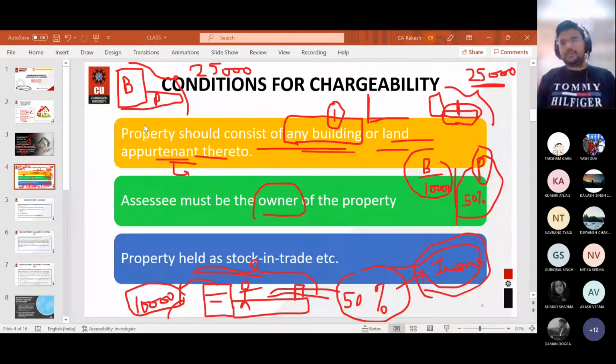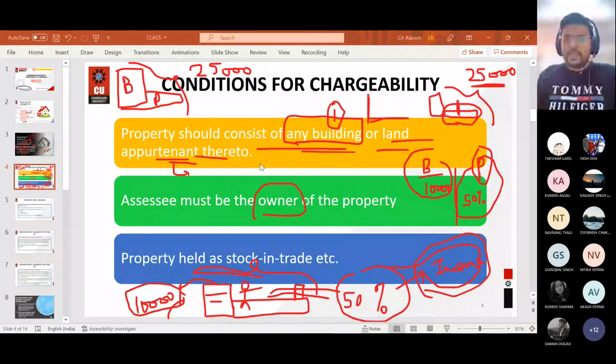Now, what is the meaning of property held as stock in trade? It essentially means that you are in the business of buying and selling of property. You buy the property at a certain rate, and after that you sell that particular property with a certain profit margin. So this is what property held as stock in trade means. And in such cases, annual value of house property will be charged under income from house property, where it is held as the assessee's stock in trade of a business also.